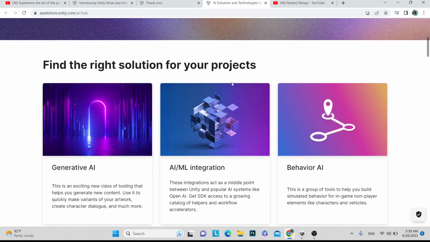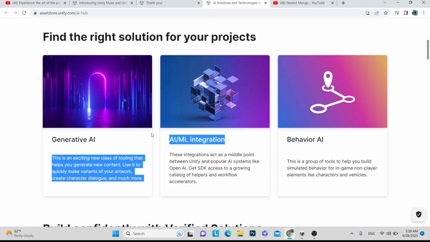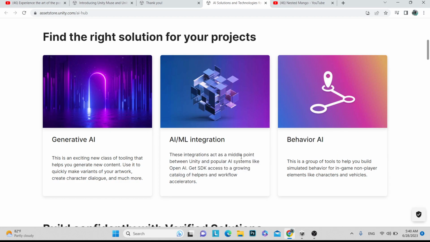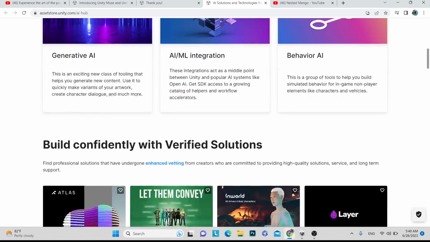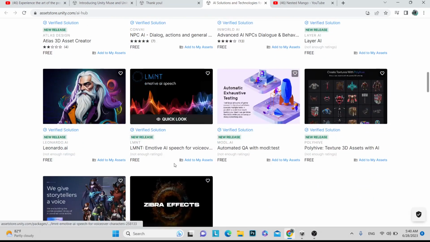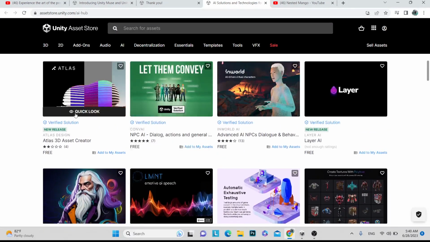Here you can see, find the right solution for your project: generative AI, ML integration, behavior AI. Behavior AI means if someone is coming, how your NPC will behave. In the previous year, there was ML Agents and some baking stuff. I am not able to remember the exact word. But now there is so much coming, and here you can see there are so many AI tools available. If you don't know, please go and explore.